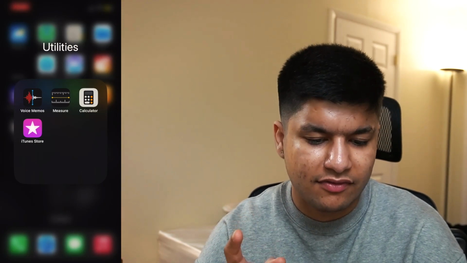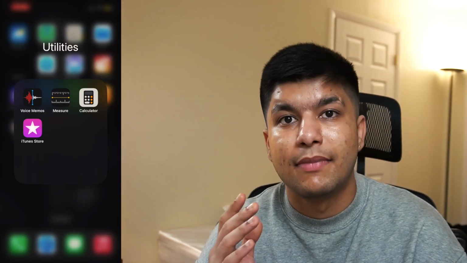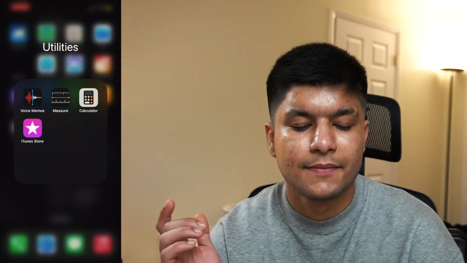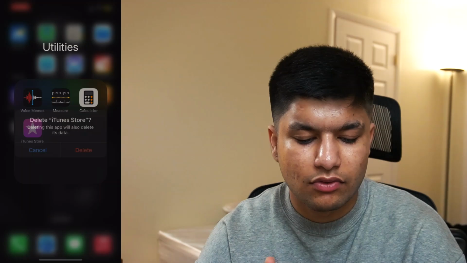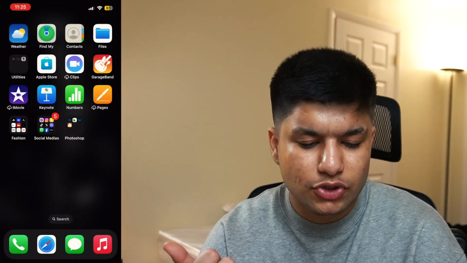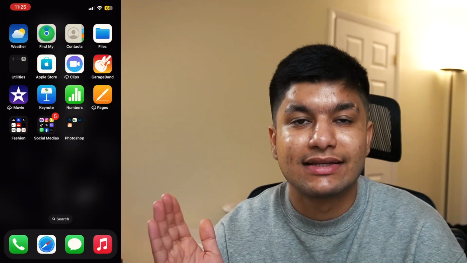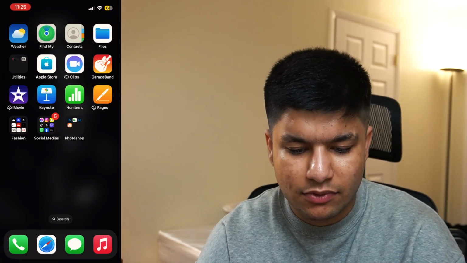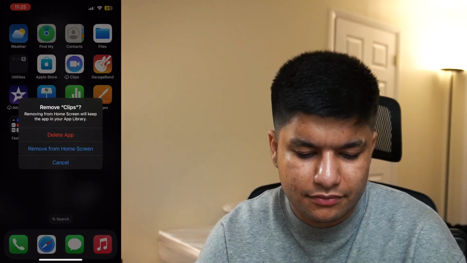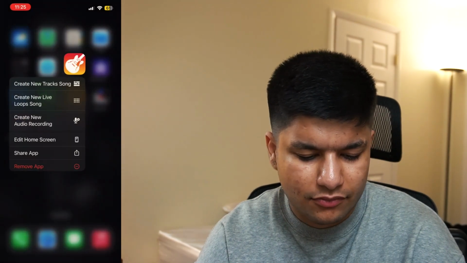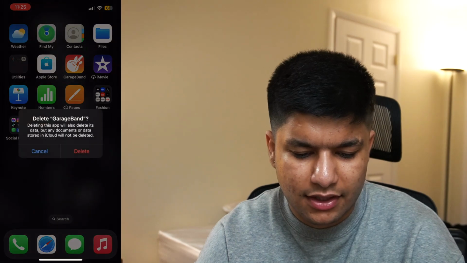Calculator, I use this every single day in order to calculate the amounts of materials that I need when I'm setting up reactions and stuff, so we are not going to remove that as well. iTunes Store, we can remove this because I've never used this. So that's all for utilities. Apple Store, we're not going to remove Apple Store because I tend to buy a lot of stuff, so we're not going to delete that for now. Clips, we can delete clips, no point of keeping it. GarageBand, I've never used GarageBand, we can delete it, no point of keeping it.